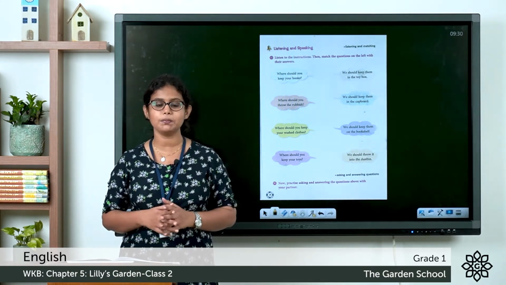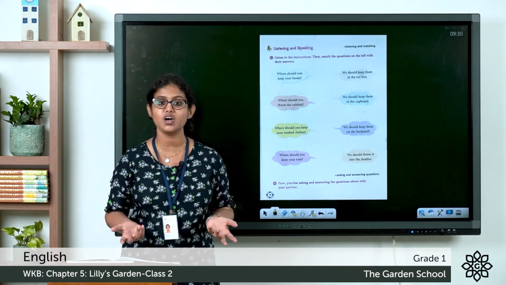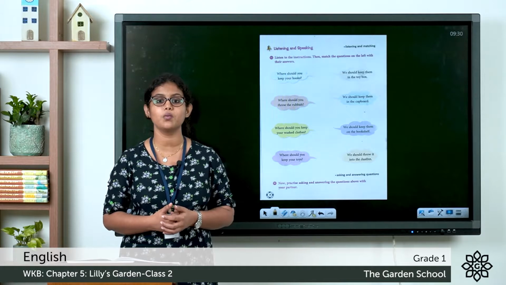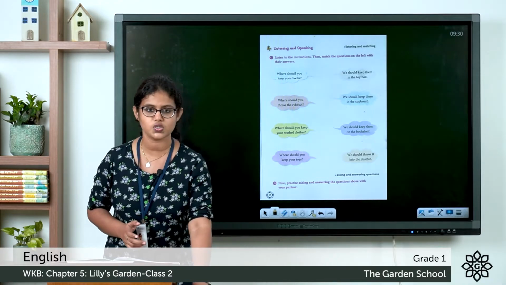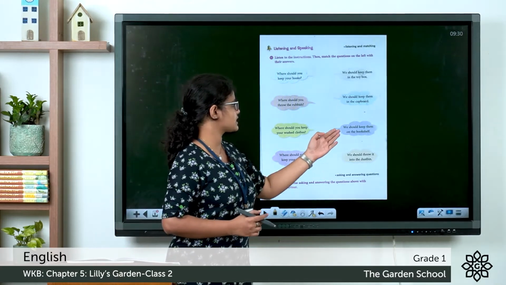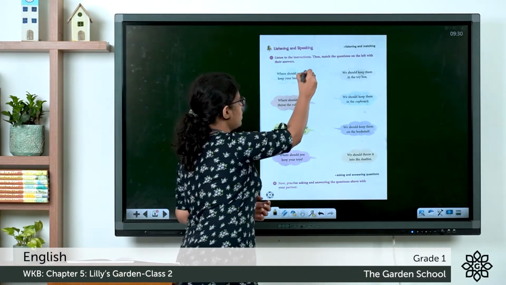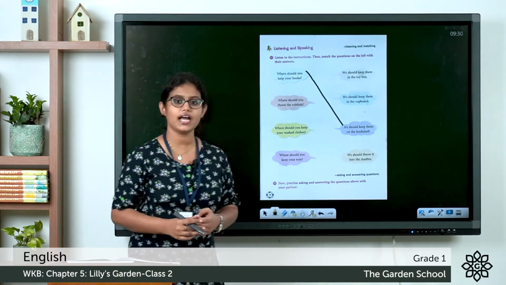Where should you keep your books? So where do you keep your books? You keep your books in your shelf, right? You keep your books in your bookshelf. So we'll match the answer. It is given, we should keep them on the bookshelf. So let's match with the answer.